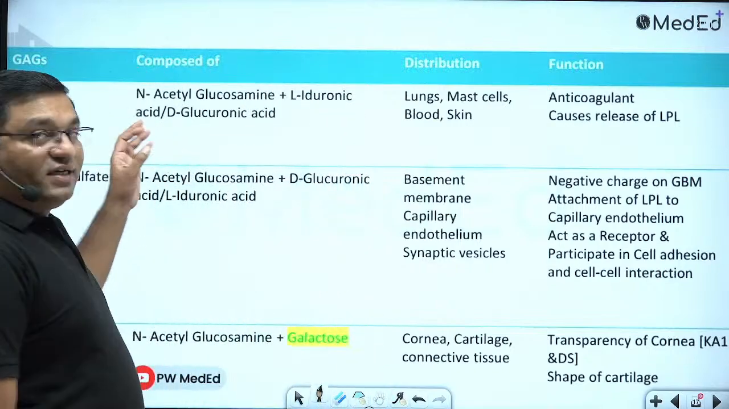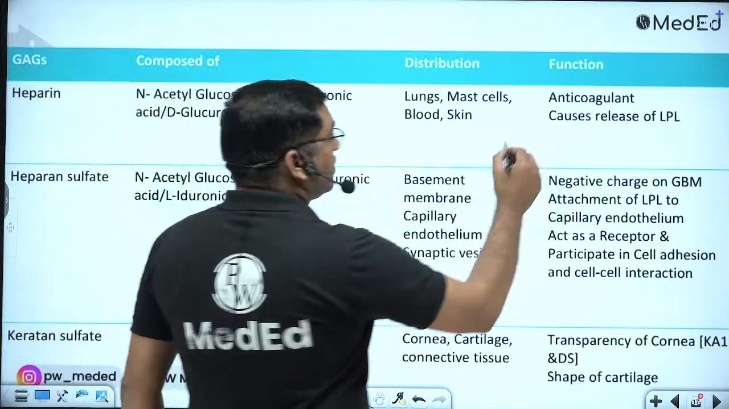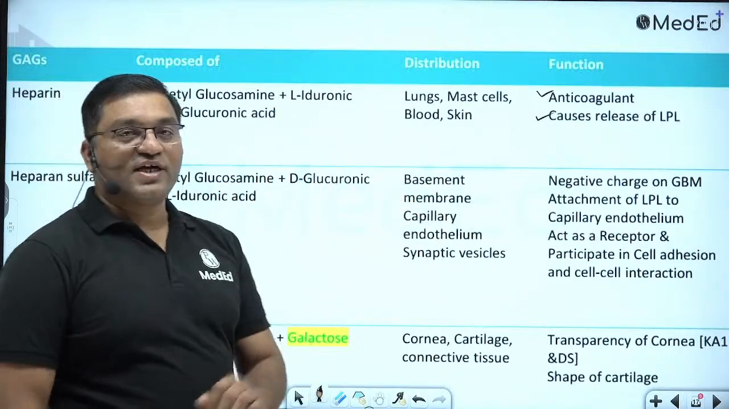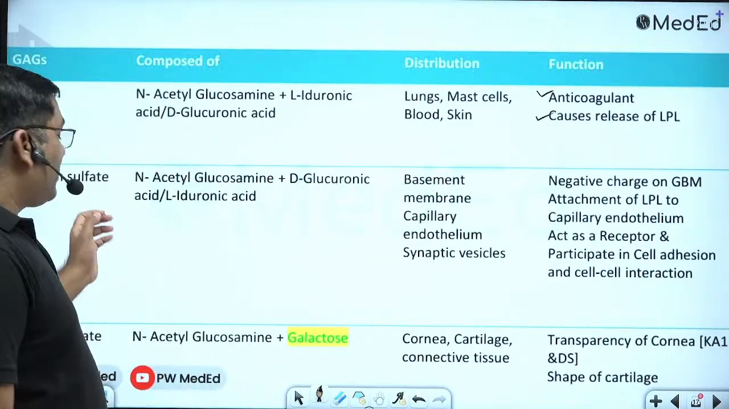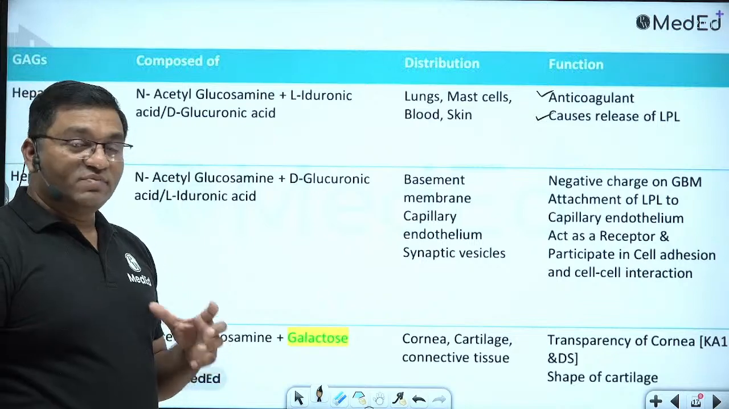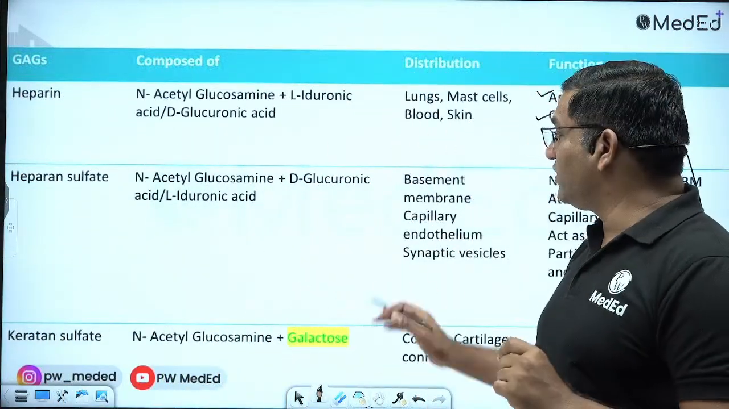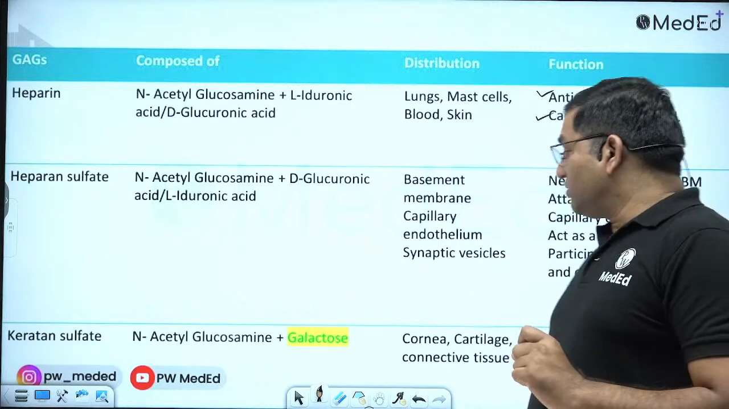Then heparin is an anticoagulant, and it also causes release of lipoprotein lipase. For the release of lipoprotein lipase, heparin is required. Then heparan sulfate is very, very important. It has many functions. It is present in the glomerular basement membrane and in the synaptic vesicles. It acts as a receptor.